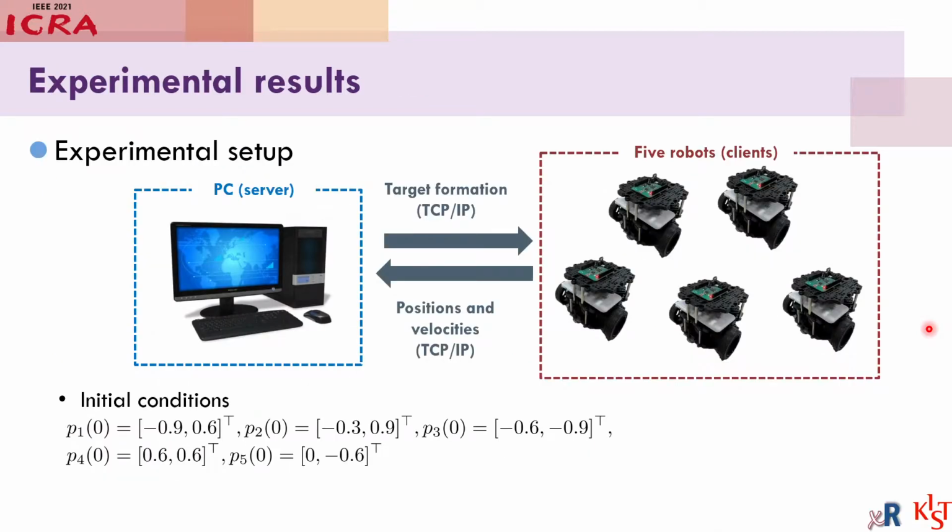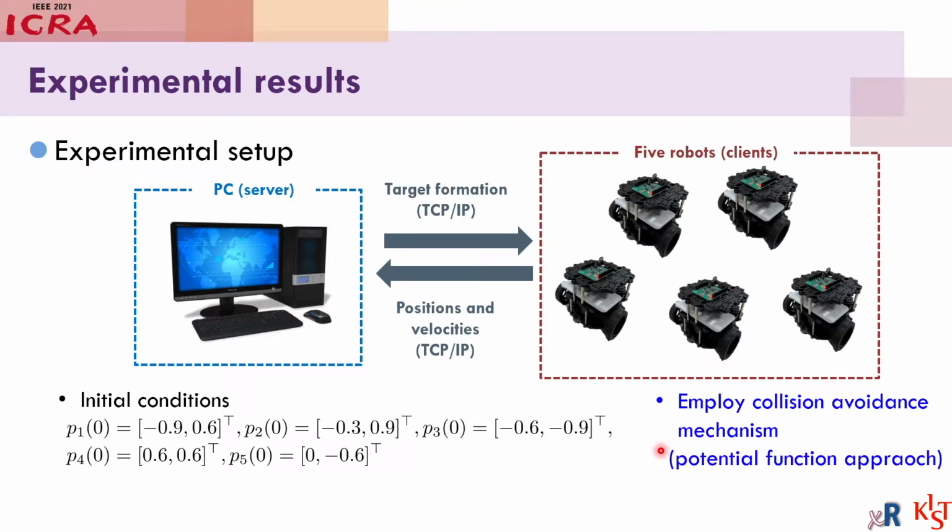Now, let's see the experimental result. We consider 5 mobile robots and a PC as a server. Note that the initial conditions are different from the simulation, and we employ a collision avoidance mechanism to avoid unexpected collisions among robots.